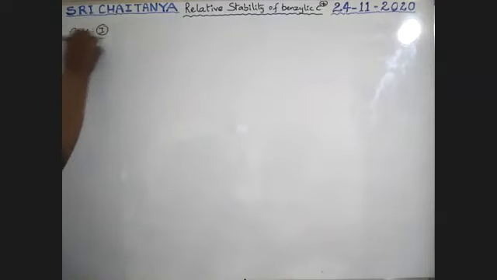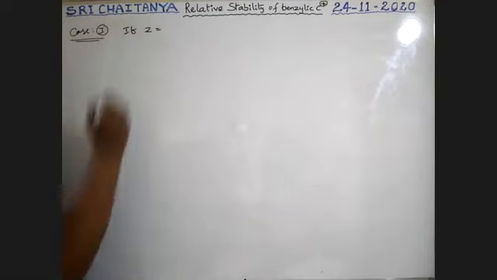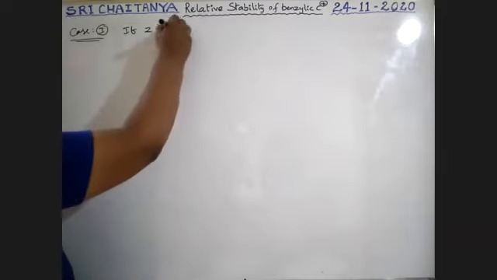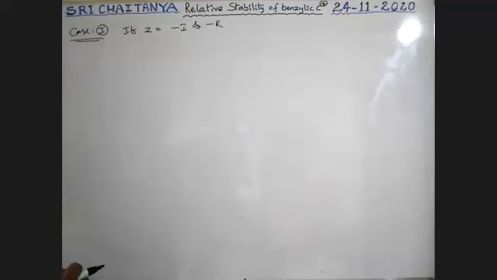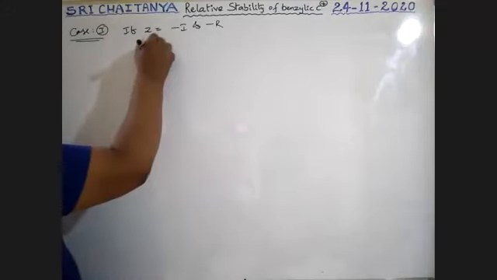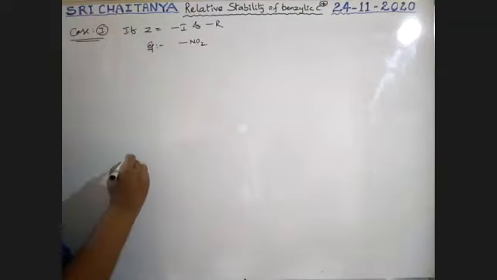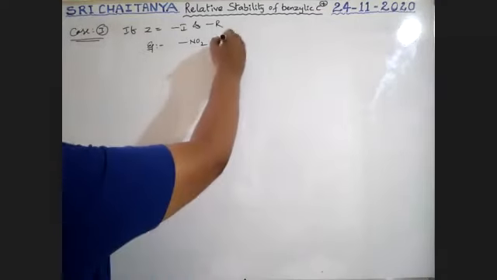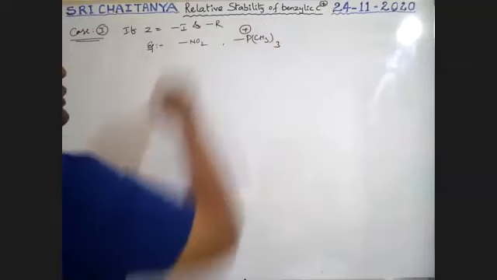Okay. So for example, first case, case one. If Z is equal to minus I and minus R. Z has minus I, minus R. That means, for example, it has both minus I and minus R, like the NO2 group, or P(CH3)3 plus ion.